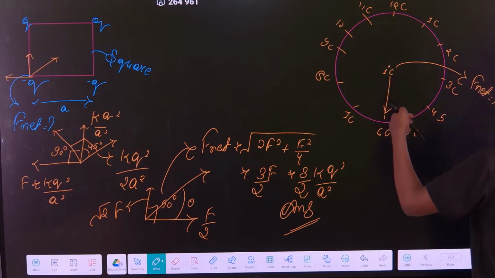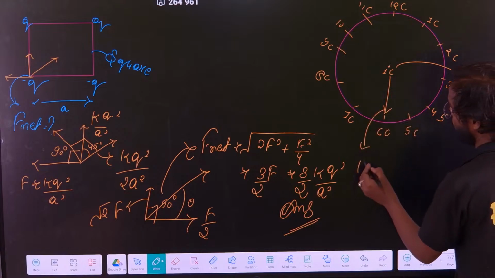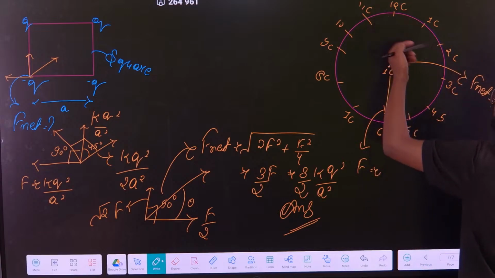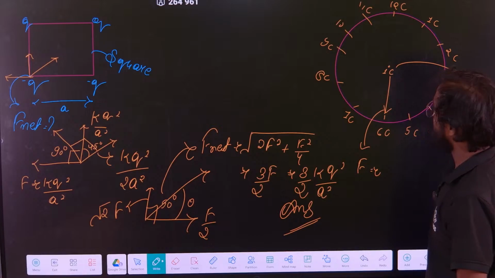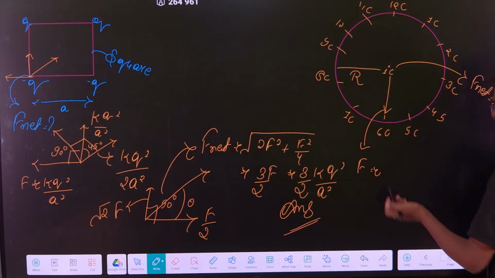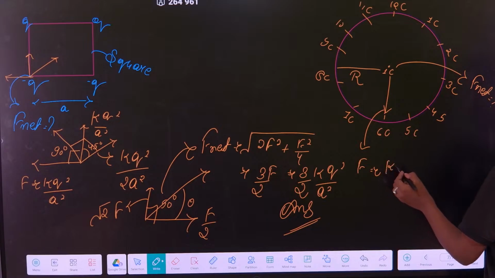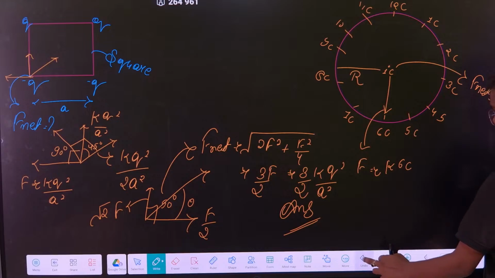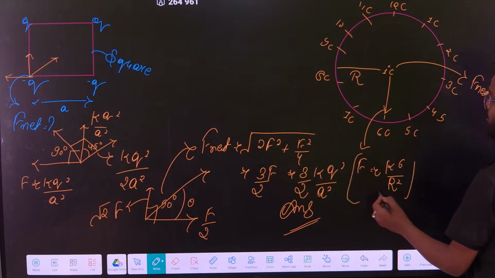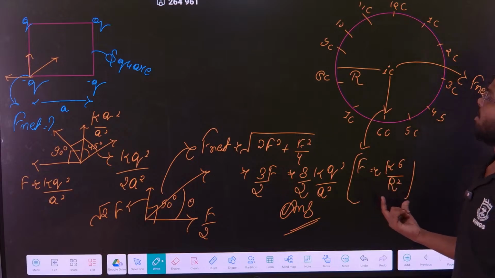Similarly, what is this value? Let us take this distance as some value, better to take it as r. So this will be k, and what will the value be? It is 6k divided by r square, correct? This is my value of f, 6k by r square.